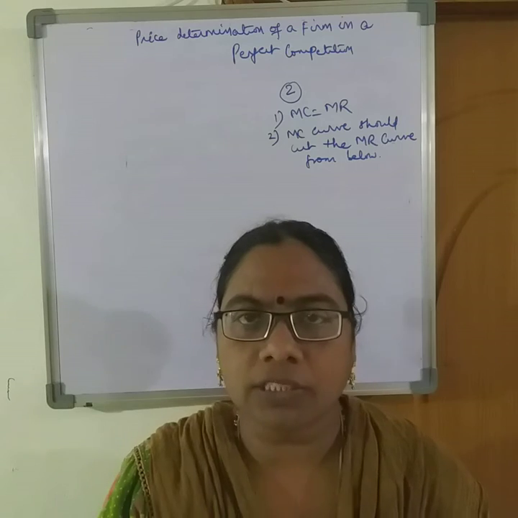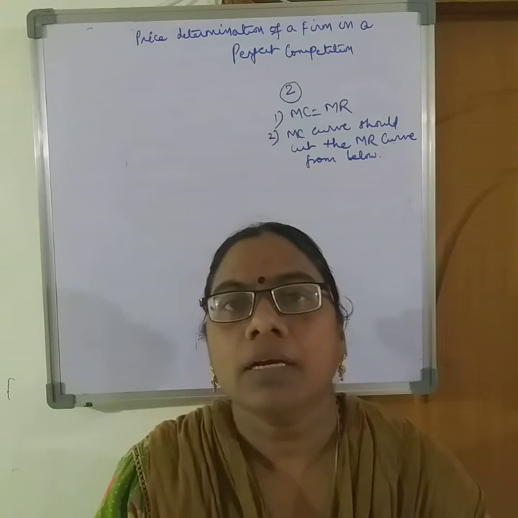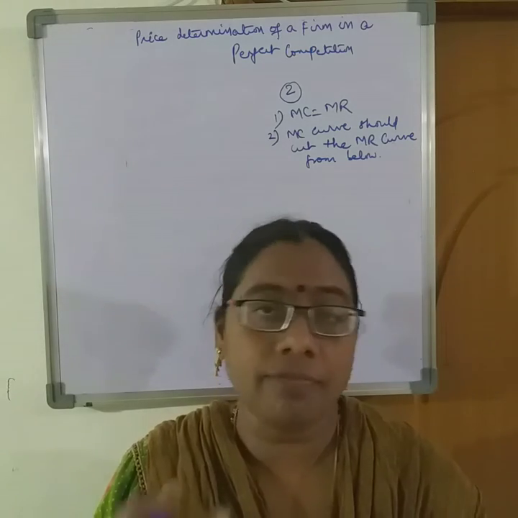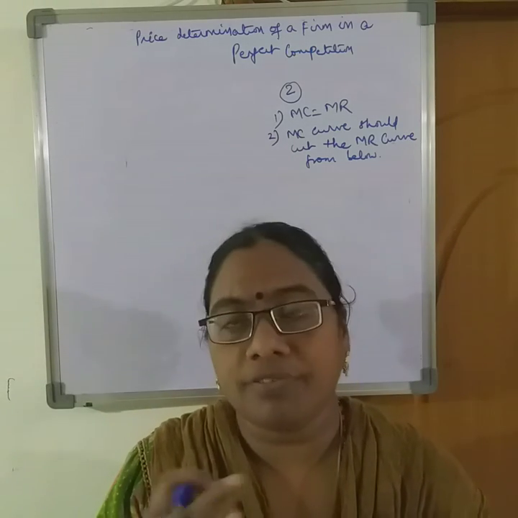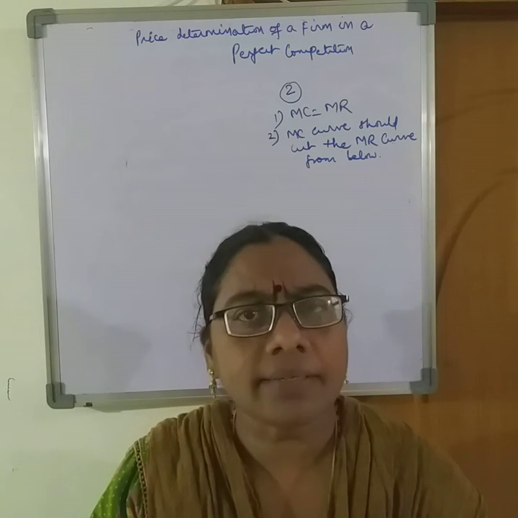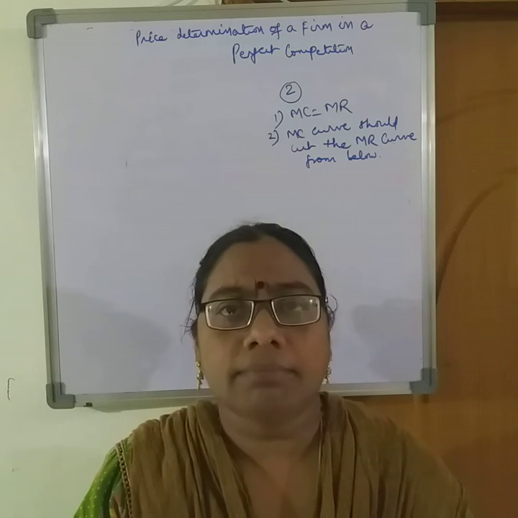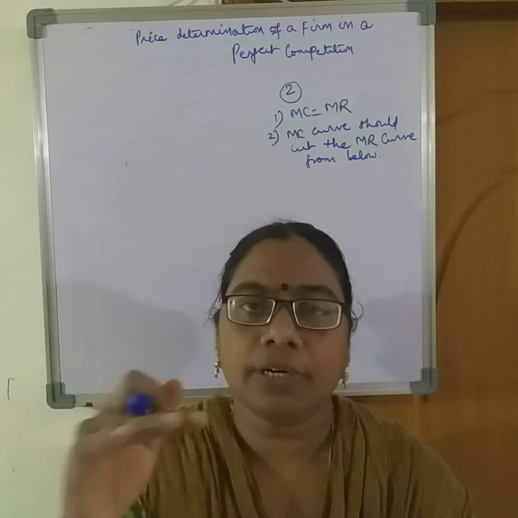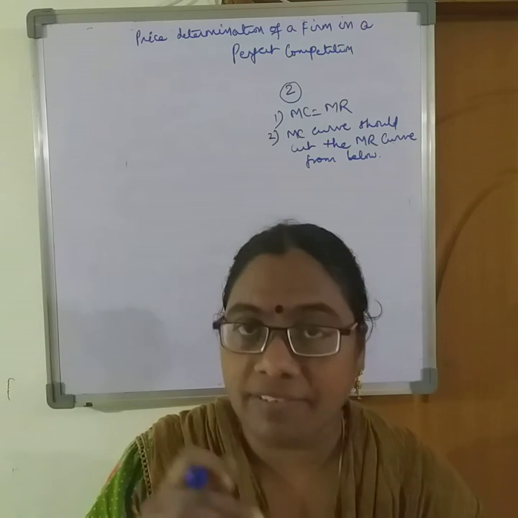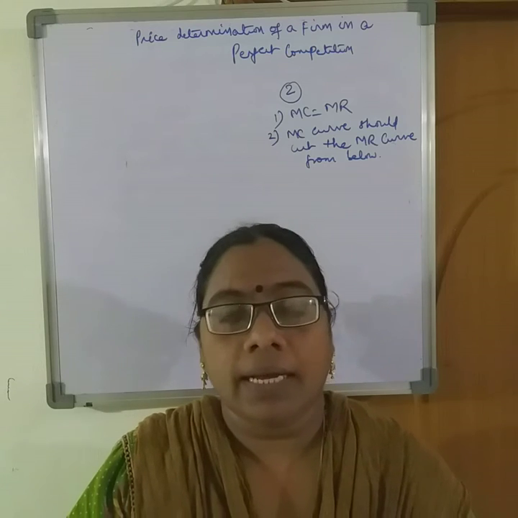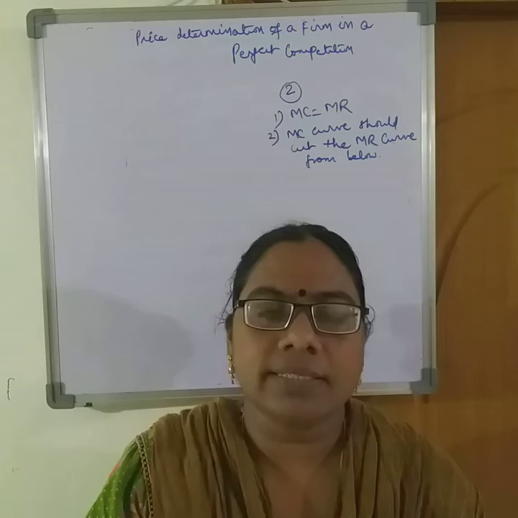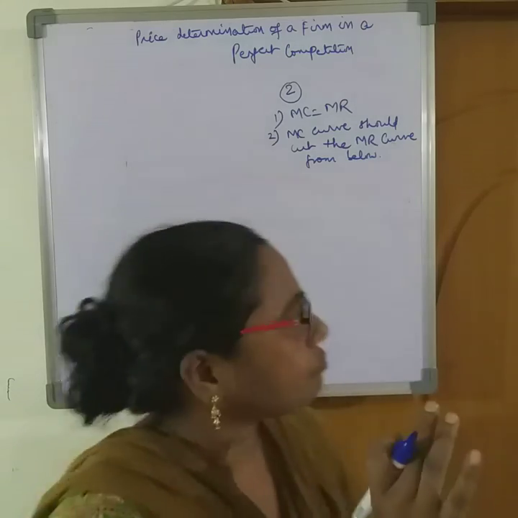That marginal cost should be equal to marginal revenue, and marginal cost curve should cut the marginal revenue curve from below, not from above. Okay, and we have also seen in the characteristics that the marginal revenue curve is horizontal to x-axis, and it's also coinciding with the average revenue curve, and the cost curves MC or AC are U in shape.